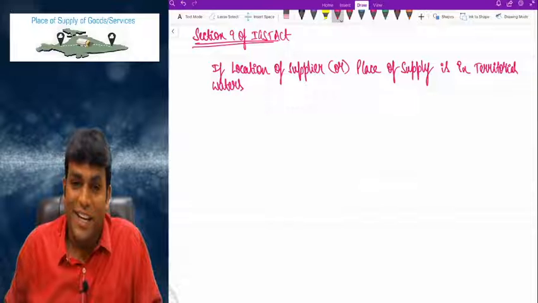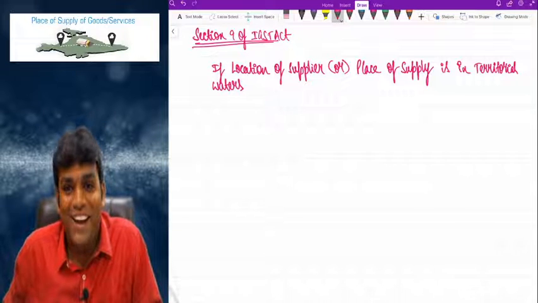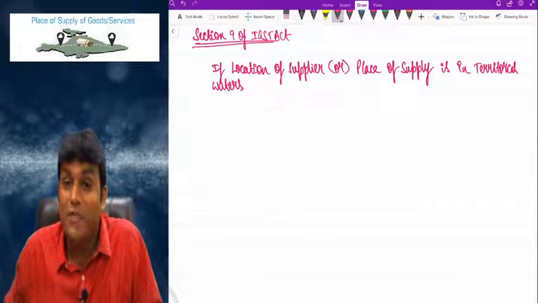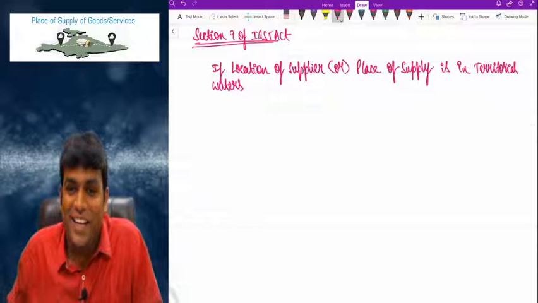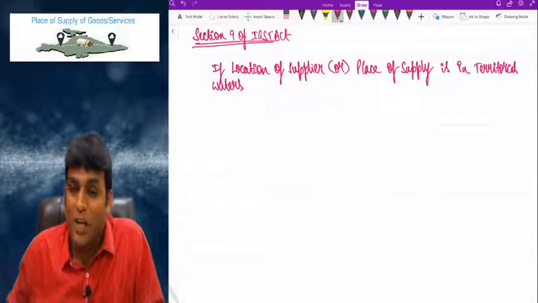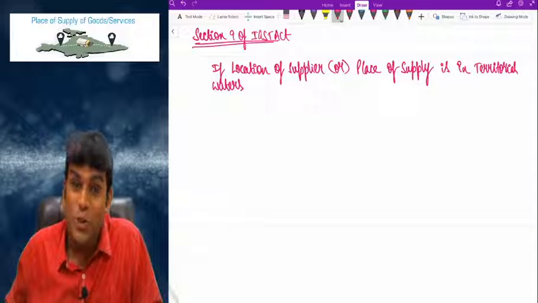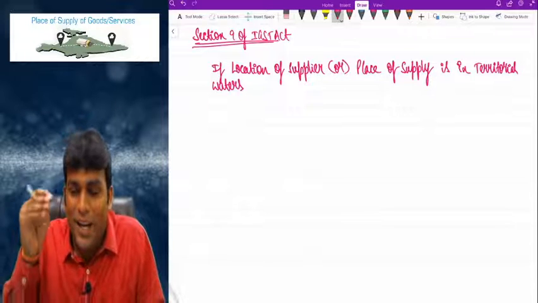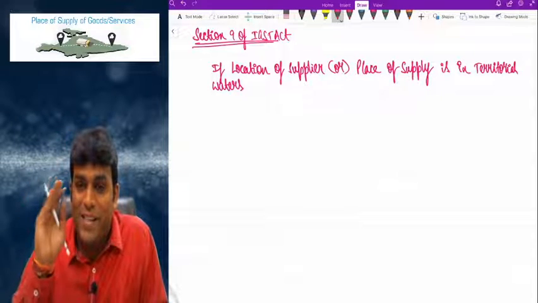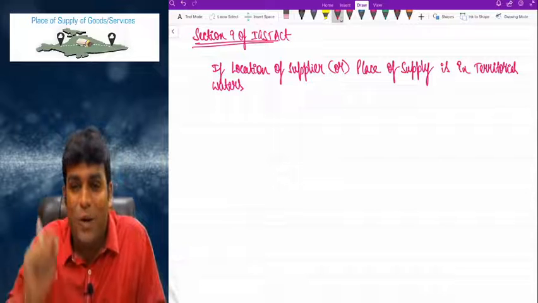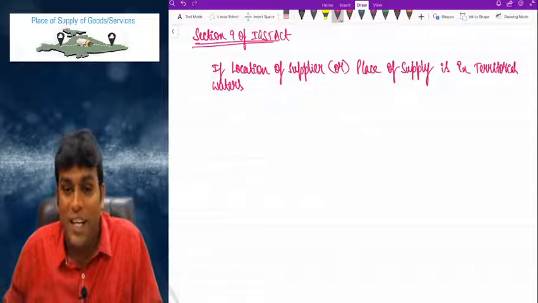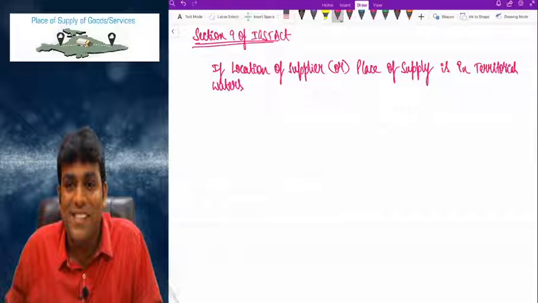India covers territory. Section 2(56), India. I taught you the definition. India covers territory, territorial waters, continental shelf, exclusive economic zone, seabed, soil underlying such water, and airspace above territory and territorial waters. And territorial waters clearly means up to 12 nautical miles. That means that is also a part of India.